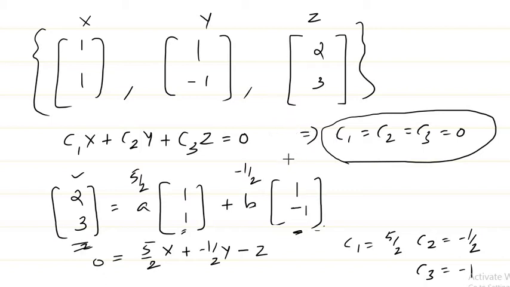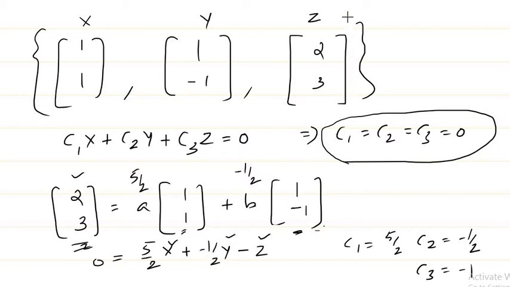Yeah, they are linearly dependent vectors, because as per the definition of linear dependence, if you can find some non-zero ci's for which the linear combination is equal to 0, then we say the vectors are linearly dependent. So we found a linear combination of x, y, z equal to 0 with non-zero values of ci's. So we can say these are linearly dependent.